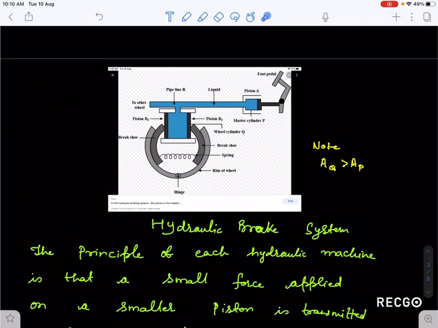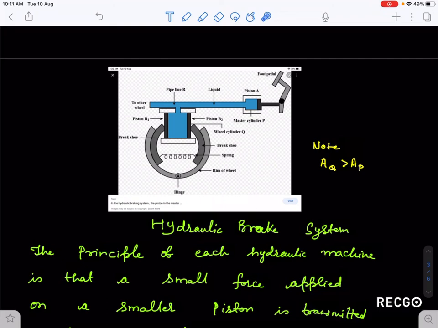Okay, so once you have applied the brake, I am giving you a summary. Once you have applied the brake, what will happen? The liquid will come out from the master cylinder and go to this wheel cylinder Q. So this wheel cylinder Q presses this brake shoe against the rim of the wheel. This presses the brake shoe against the rim of the wheel, and it retards the rotation, or it stops the